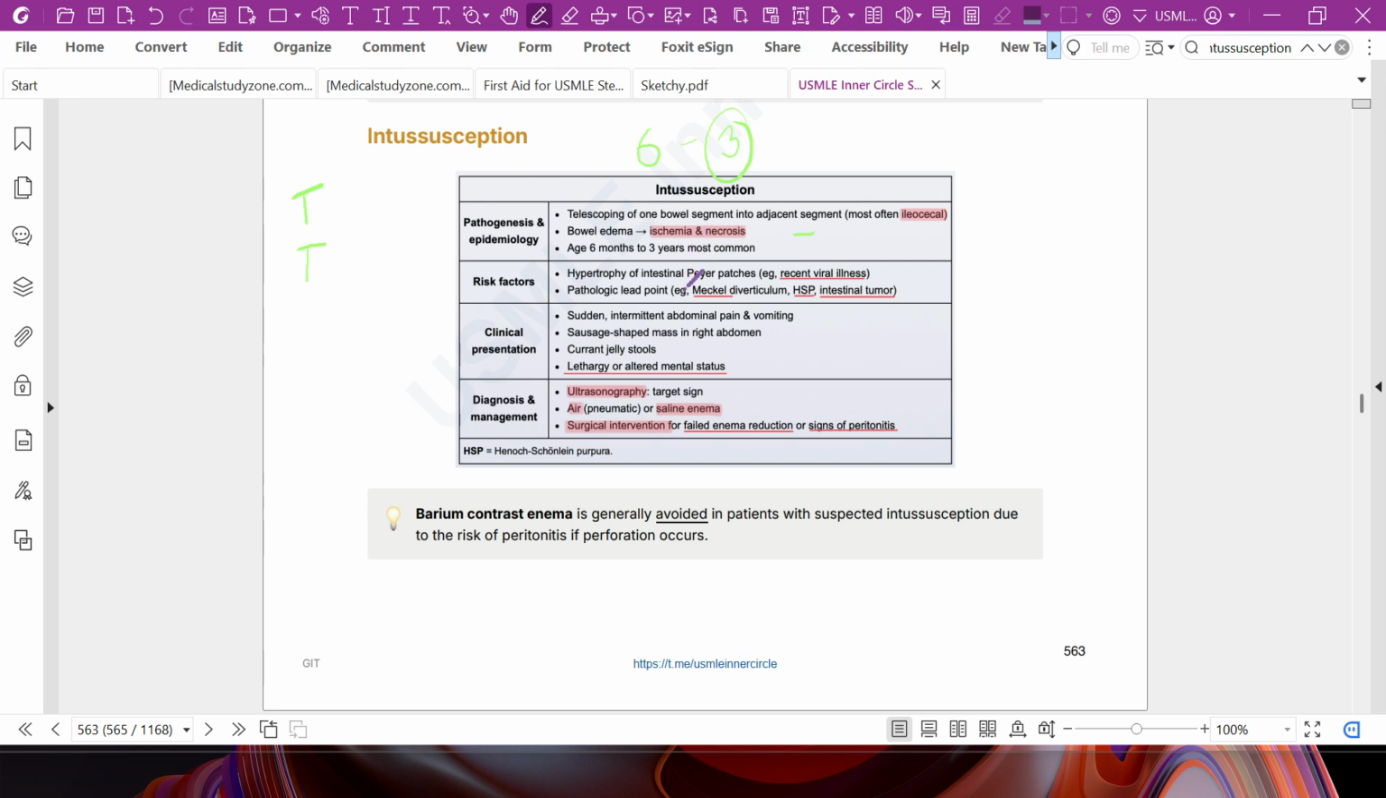Risk factors are hypertrophy of the intestinal Peyer's patches and recent viral infection. Pathologic lead points are Meckel's diverticulum, Henoch-Schönlein purpura, and intestinal tumor.